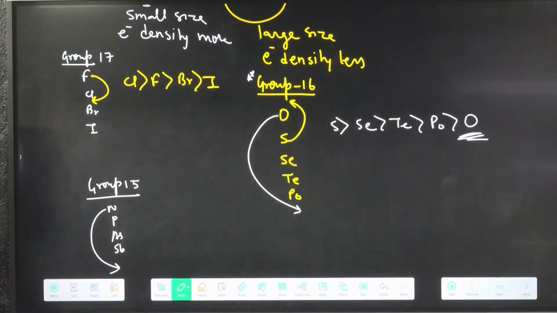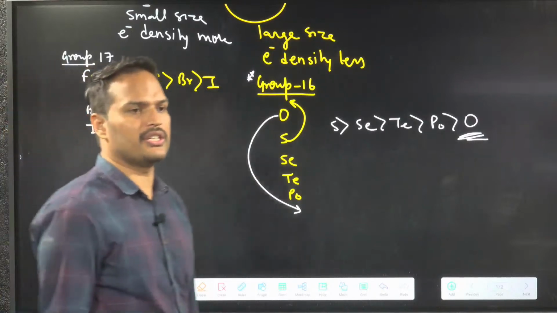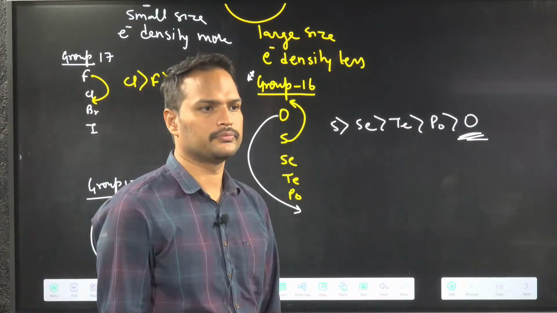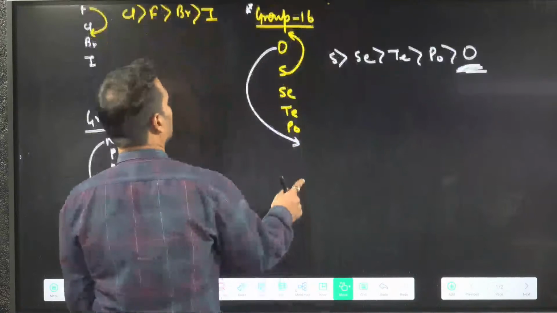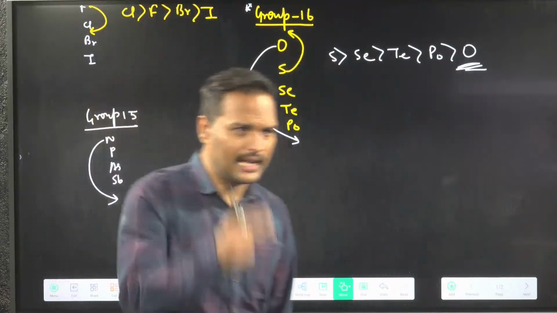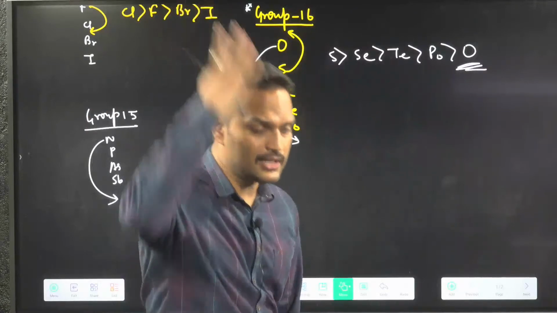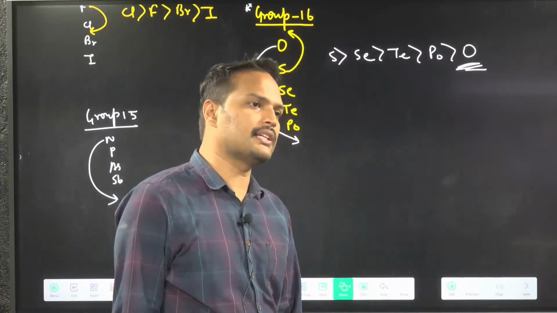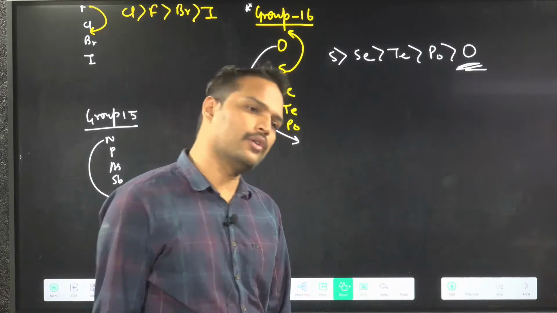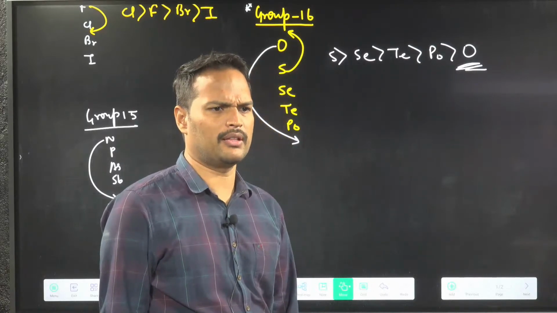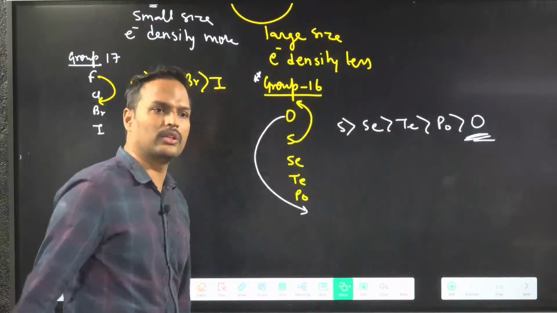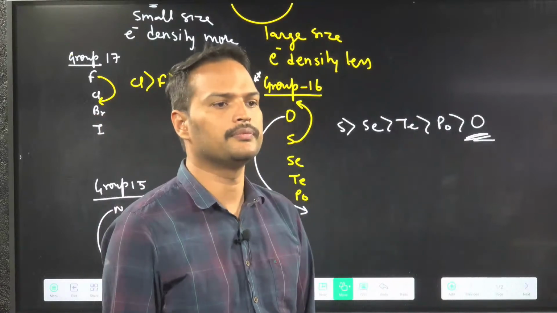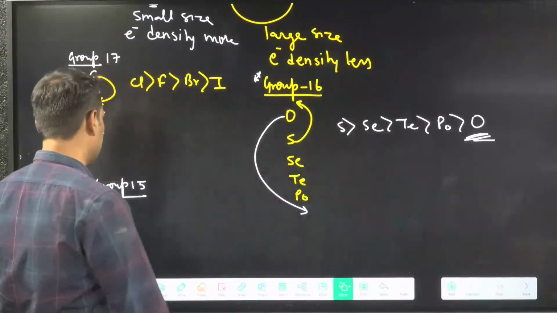Electron gain enthalpy, electron affinity. This is the point which they are going to ask you. Clear? So fluorine is slightly less, but oxygen is least. The second period is lesser than the third period. Iodine is more than chlorine? What are you saying? Where is that? No, we are saying chlorine is highest. Check the data once. The data is in NCERT.